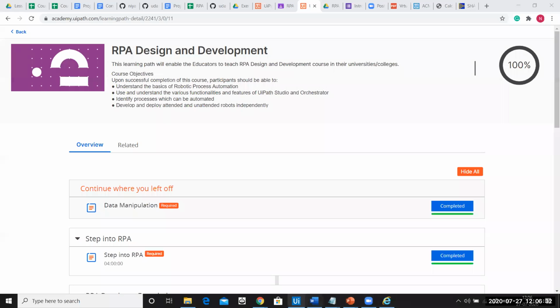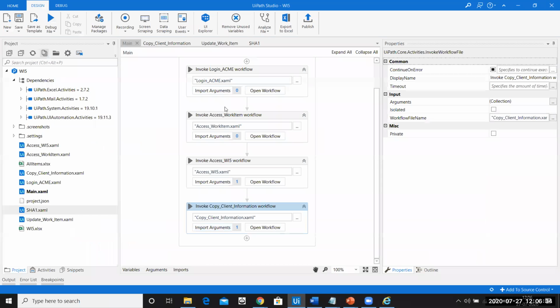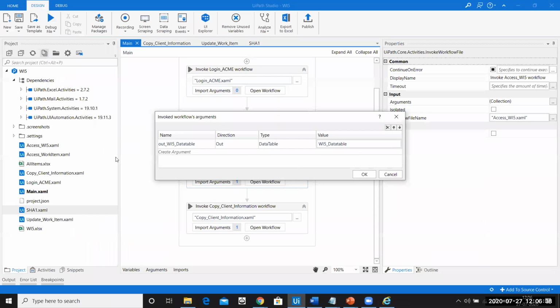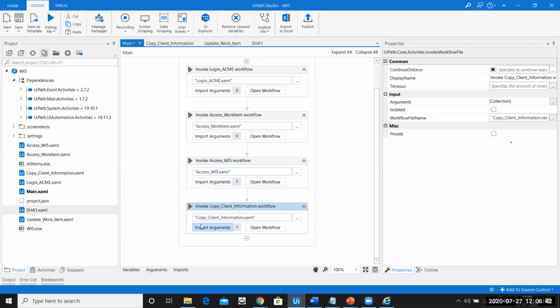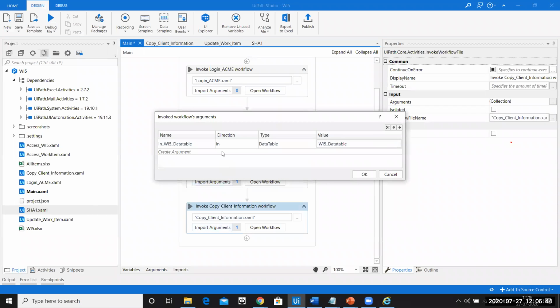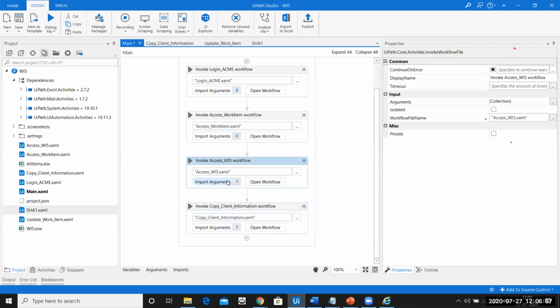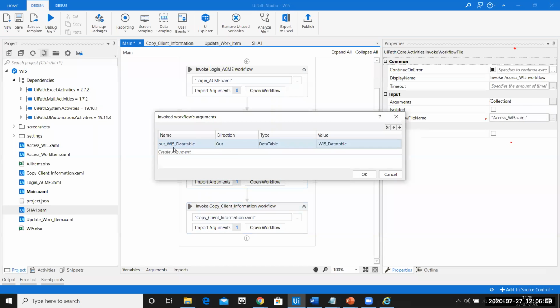Okay. So argument passing, let's say, for example, we'll do the argument passing for this. Here you can see this is giving out a data table and this is taking in a data table. What exactly we want is for a value from one workflow to be passed on to another workflow. You can see carefully here that the data table was created here.